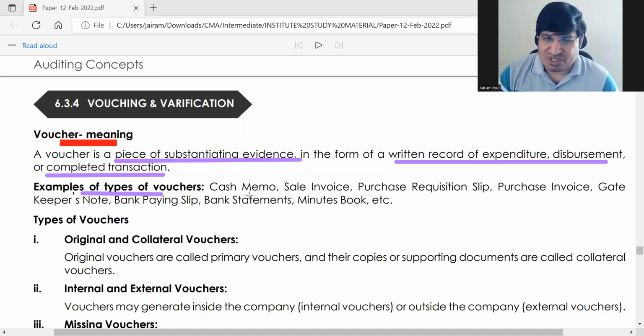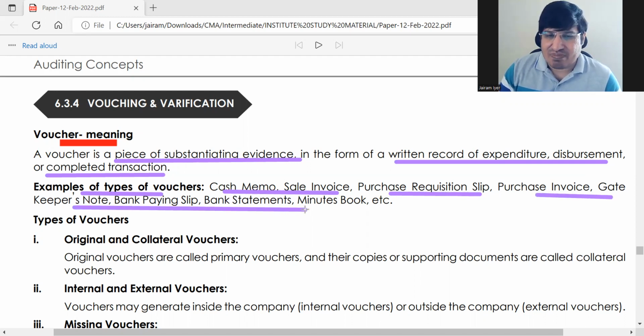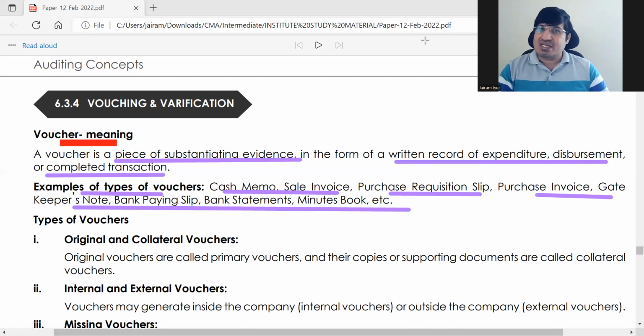Examples and types of vouchers. All these are vouchers. Some will be receipt vouchers, some will be payment vouchers. Cash memo, sales invoice, purchase requisition slip. It is generated within the company, but it is also a voucher. Purchase invoice, gatekeeper's note, bank paying slip, bank statements, minute books. All these are vouchers, using which you are making an entry. It is a voucher.